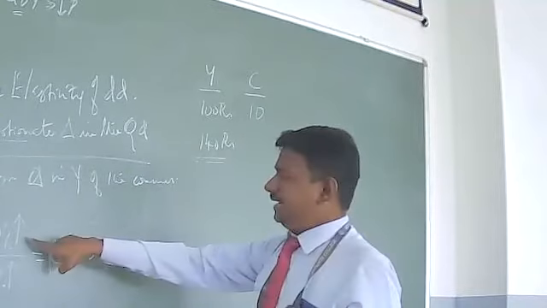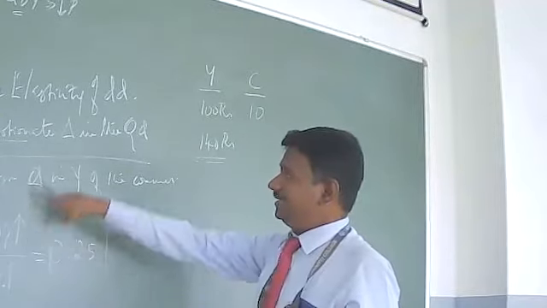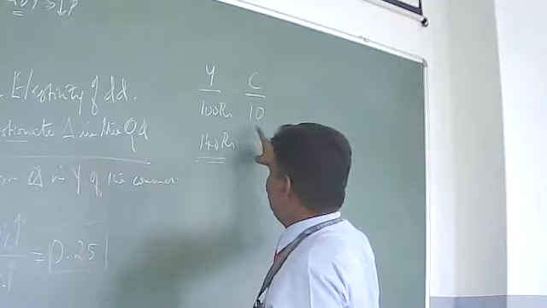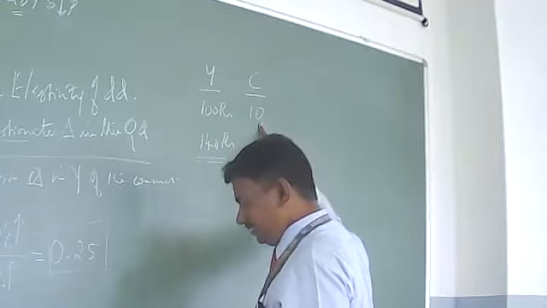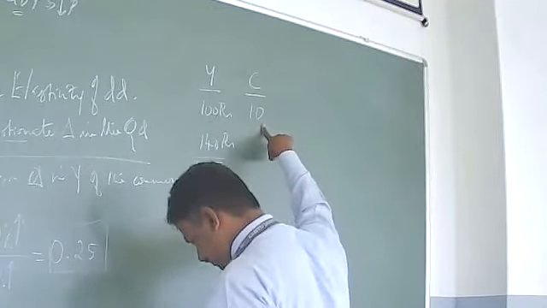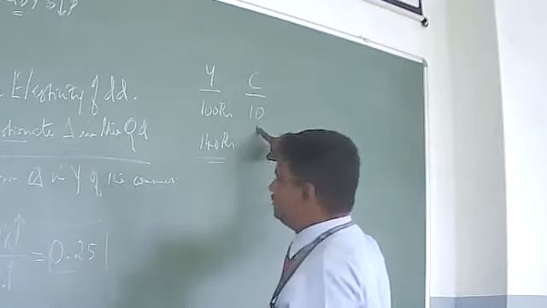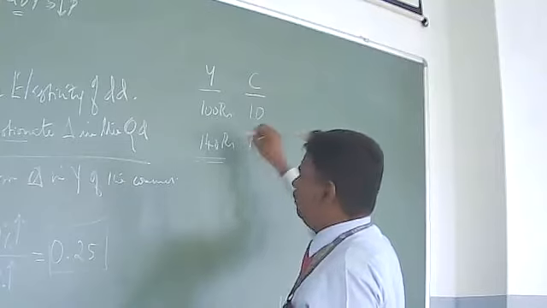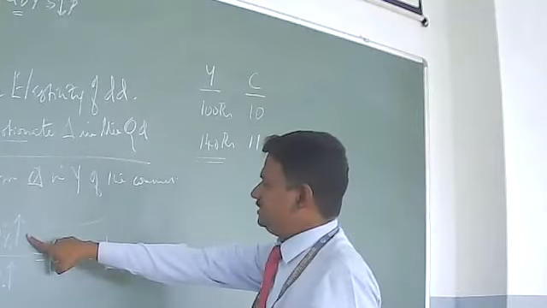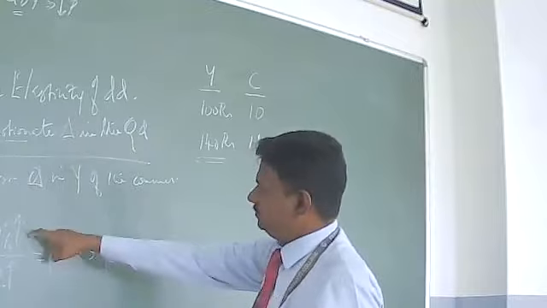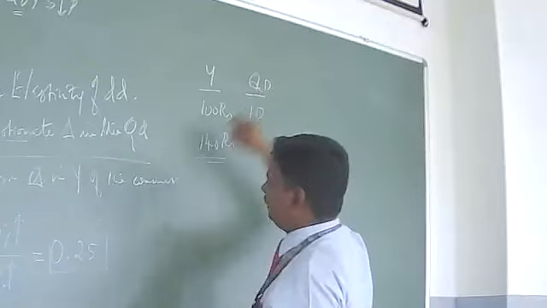But the data is saying the proportionate change in the quantity demanded is 10%. Previously, how many units did I get for 100 rupees? I used to consume 10 units, but I am consuming only 11 units now, because the percentage change in my quantity demanded is 10%.